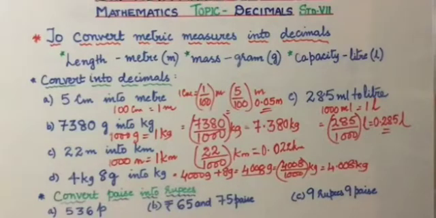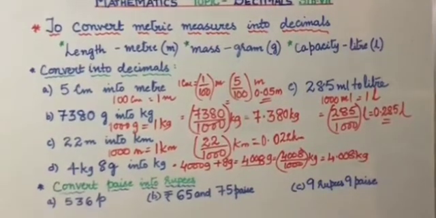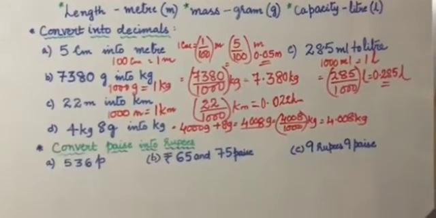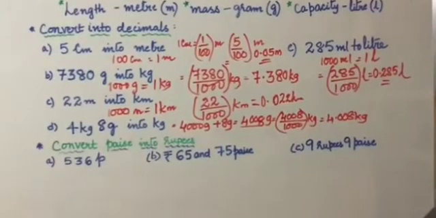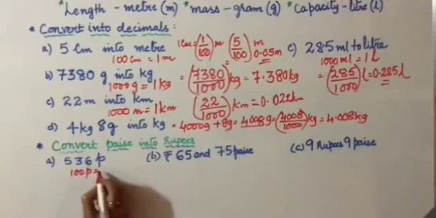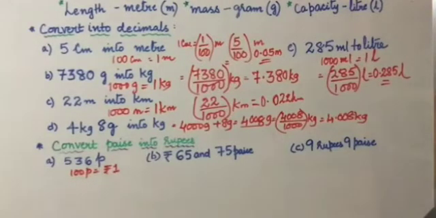Okay. Next, we are going to learn, even this you have learned, we are trying to recall. What is that? Conversion of paise into rupees in decimal form. Now here we have 536 paise. So all of you know 100 paise is rupee 1. Agreed? 100 paise is rupee 1.